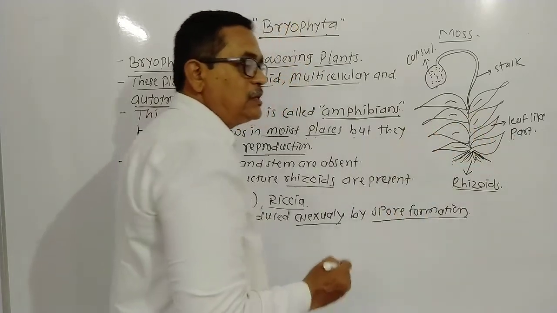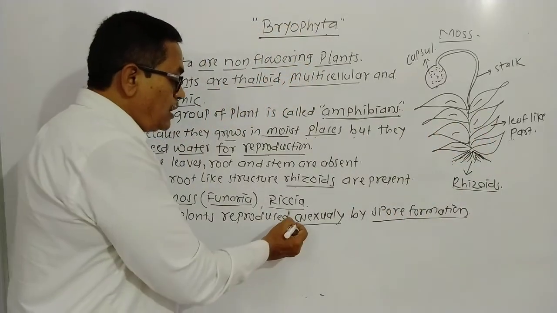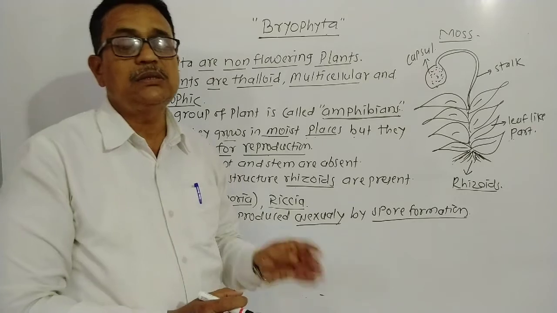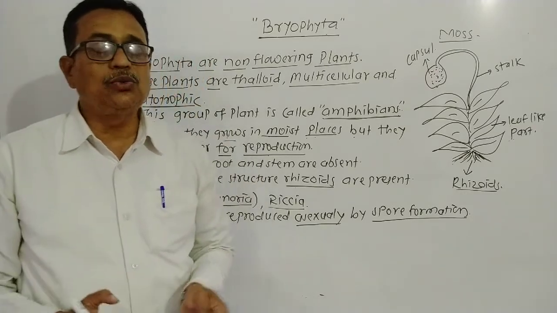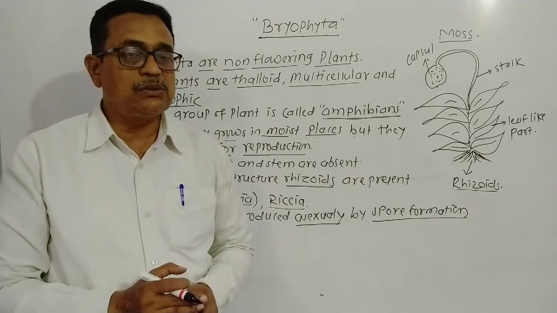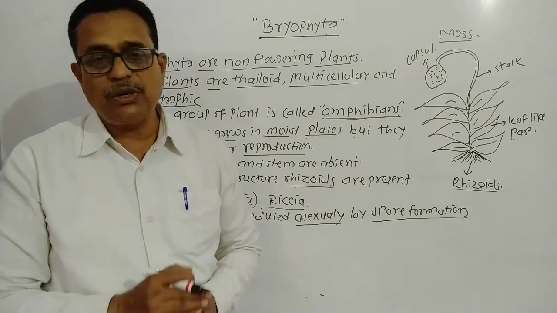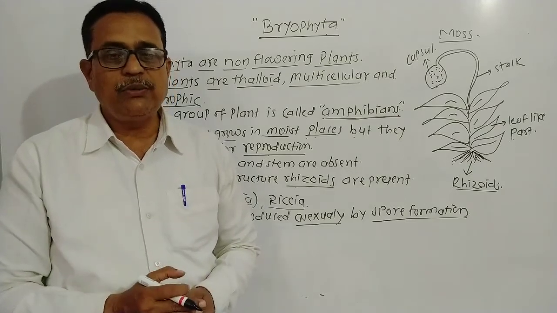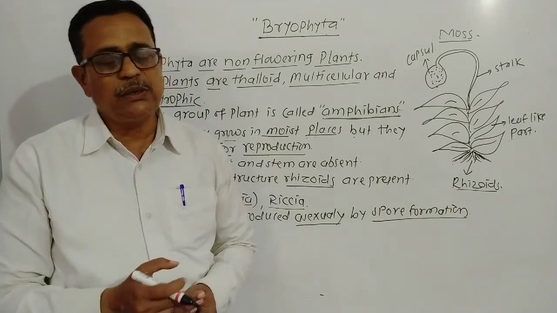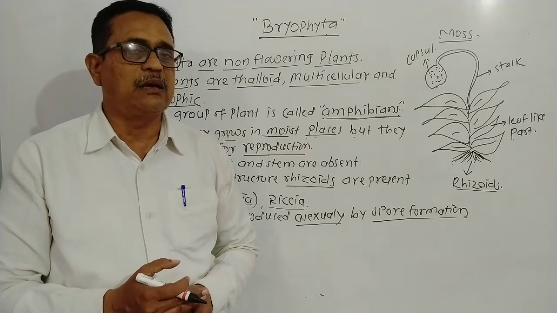Then the important point is that these plants reproduce asexually. Dear student, there are two types of reproduction: asexual reproduction and sexual reproduction. We will learn about them in another chapter and next year, in 10th class.